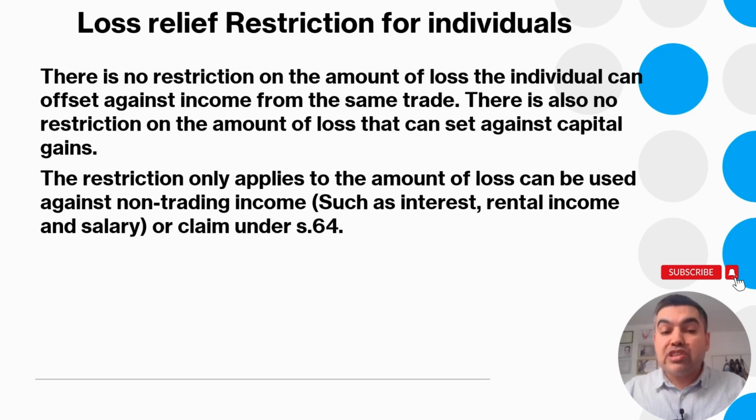There's also no restriction on the amount of loss that can be set against capital gains. The restriction only applies to the amount of loss that can be used against non-trading income such as interest income, rental income, and salary, or a claim under S64. What an S64 claim means is the current year claim, or the claim you make to carry back the losses to set against the net income of the previous year. That is called an S64 claim.